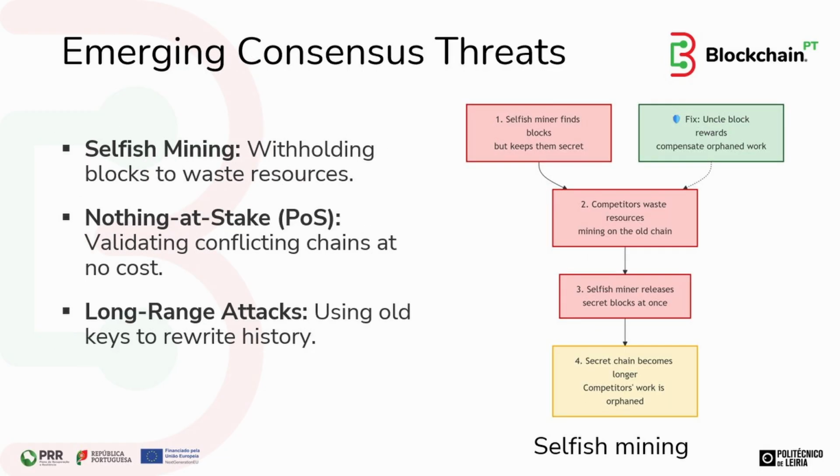Emerging consensus threats extend beyond traditional 51% attacks to include selfish mining, where miners withhold blocks to waste competitors' resources and gain advantage, and nothing at stake in proof of stake, where validators back conflicting chains without penalty. Even more dangerous are long-range attacks, which use compromised old private keys to rewrite history from far in the past, potentially reversing transactions and undermining finality.